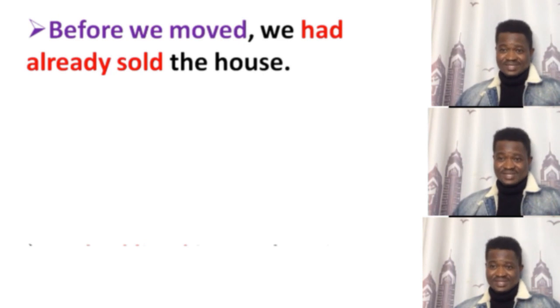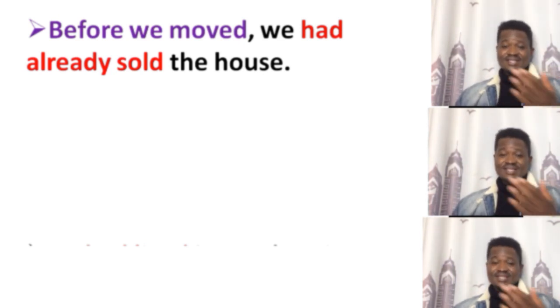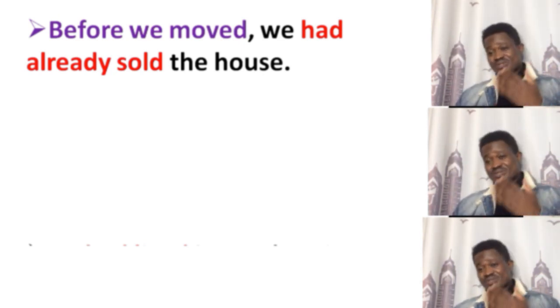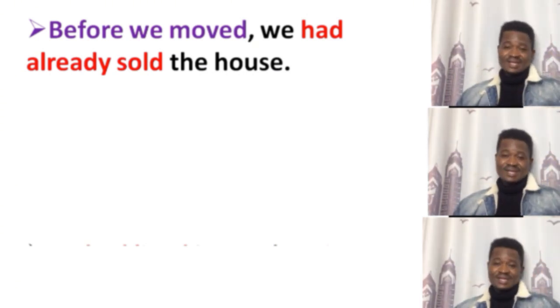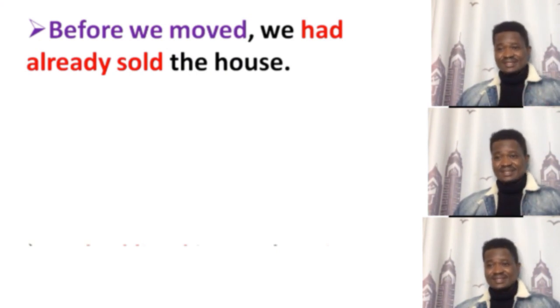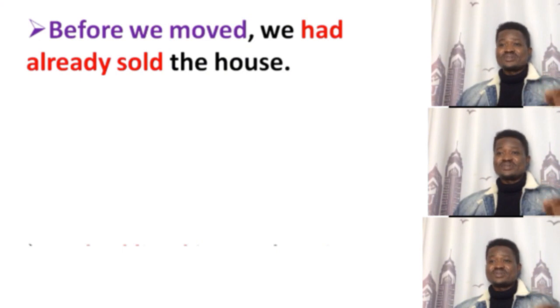The placement is between the auxiliary verb had and the main verb sold, which is the past participle. It takes the same placement. The only difference is that this sentence is positive. Already is always in a positive form.